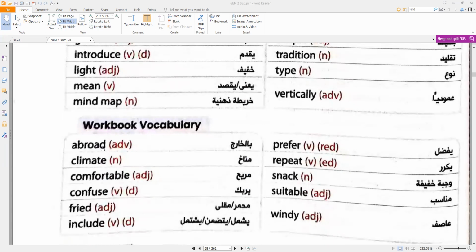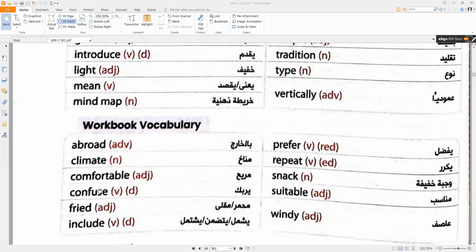Abroad is an adverb, and notice the difference between abroad and aboard. For an example, I never traveled abroad. And when you travel, you will travel aboard the ship or aboard the train, on the train or on the ship. Climate, comfortable,